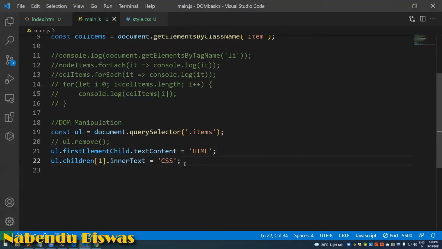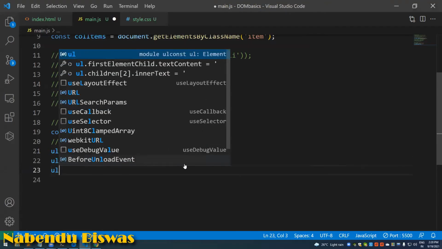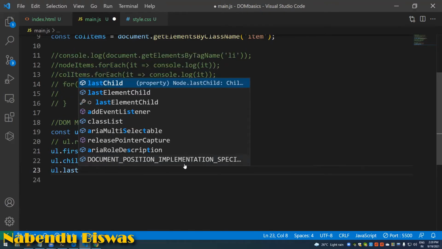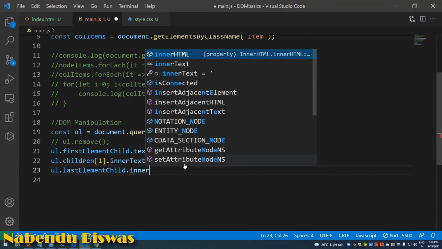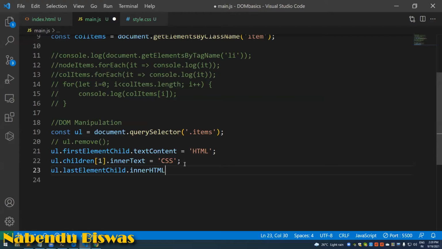Similarly we'll change the last one also. ul.lastElementChild.innerHTML equal to. If you give innerHTML, we can pass in some HTML also.